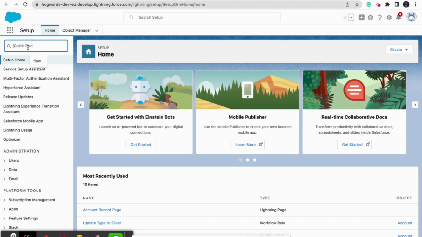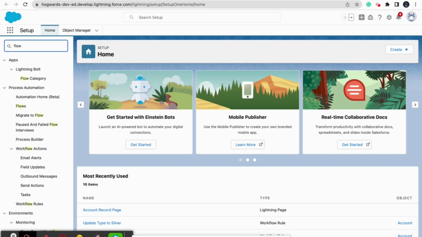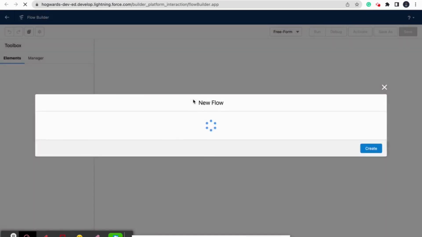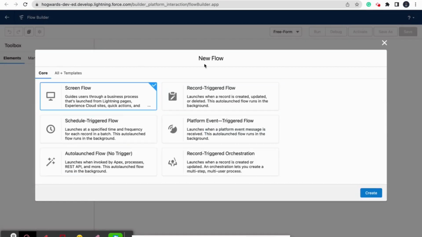So let's go to the flow first. We are at Setup, and we need to type flow in the Quick Find box. You can click on Flow, and for creating a new flow, you need to click on New Flow. You can see there are multiple types of flows. We are going to select Screen Flow.